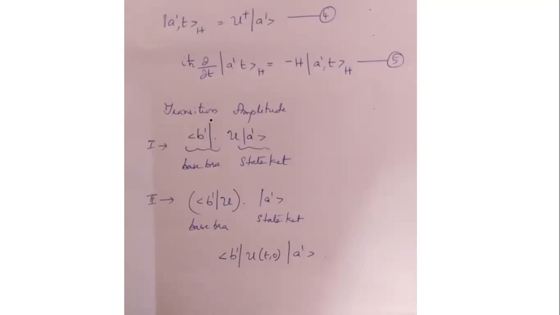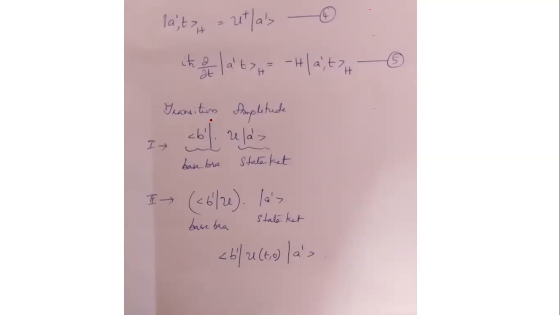Now we are going to see the transition amplitudes. By transition amplitude, what we mean is an operator with an eigenvalue state ket. Suppose we have a physical system at a time t equal to 0, which is in an eigenstate of an observable A with an eigenvalue a prime.